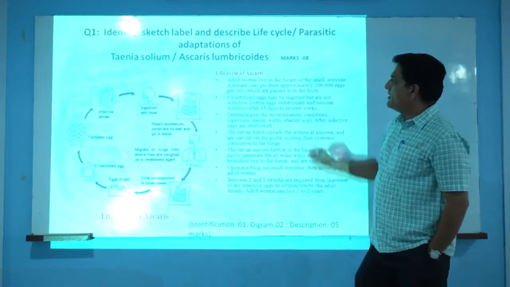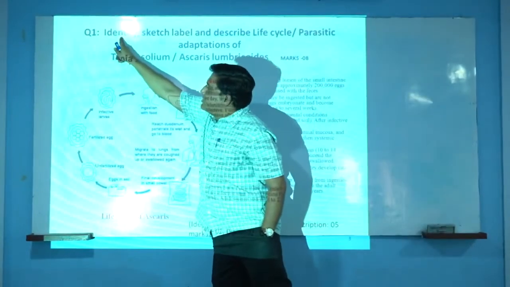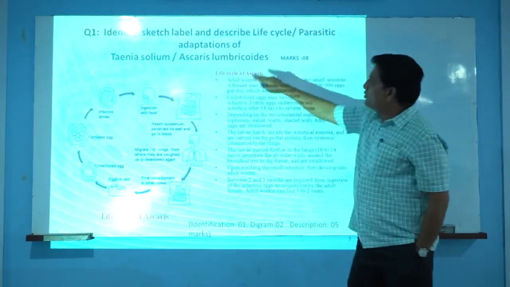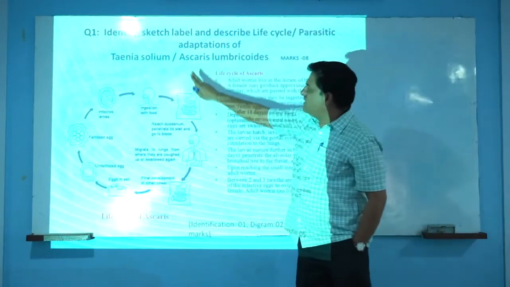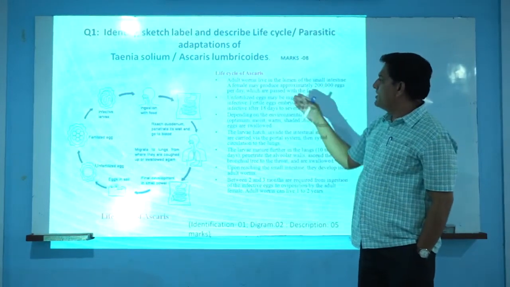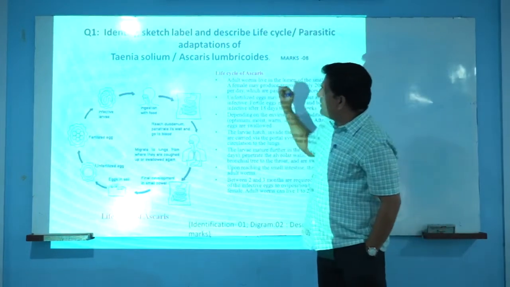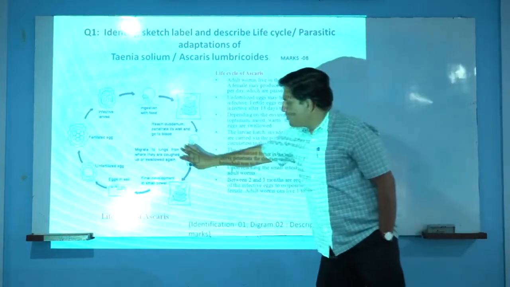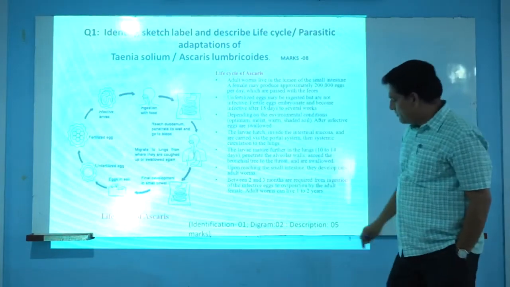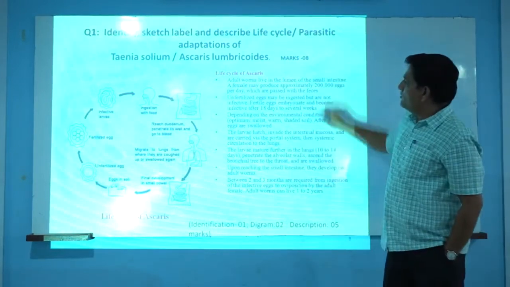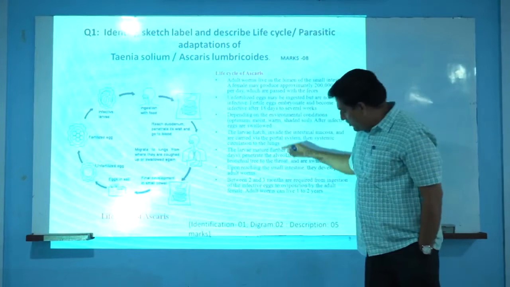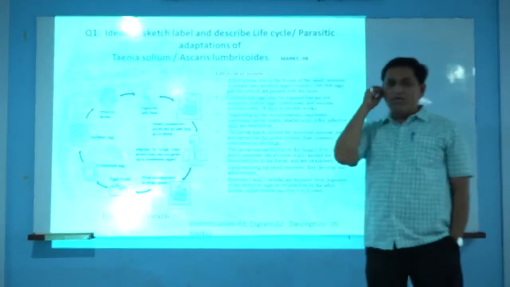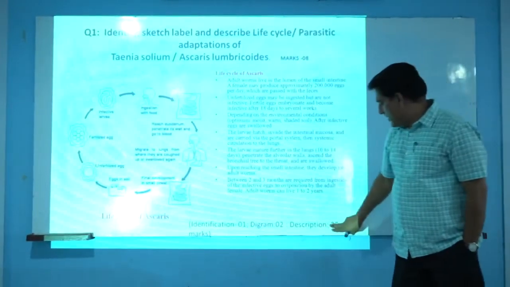The important thing is that firstly we have to identify the specimen which is there for this question. There are 2 specimens. One is called Ascaris, another one is called Taenia solium. For the example we have taken here the Ascaris one. If you identify carefully, if it is Ascaris, you will get 1 mark. If you draw a proper diagram of the life cycle of Ascaris, we will have 2 marks. And later on, if you write the life cycle of Ascaris lumbricoides, we will have 5 marks. In the life cycle, we have to cover maximum 8 to 10 points, so we will have these 5 marks.